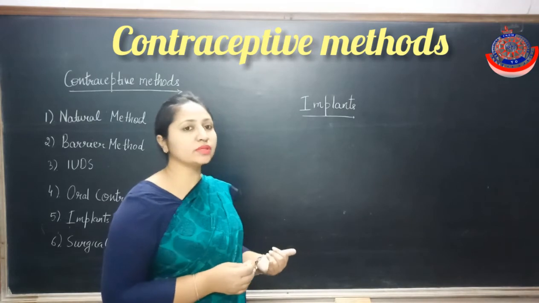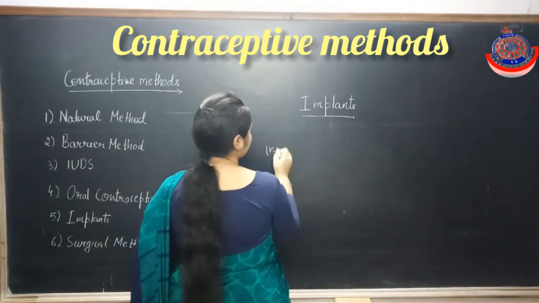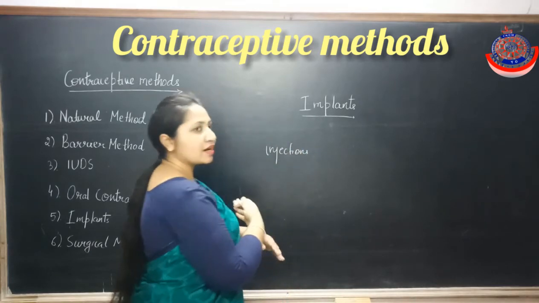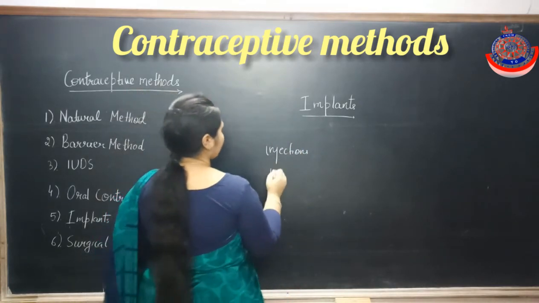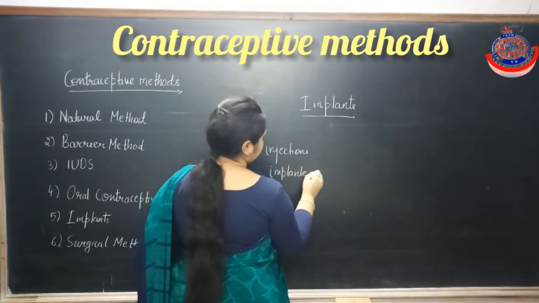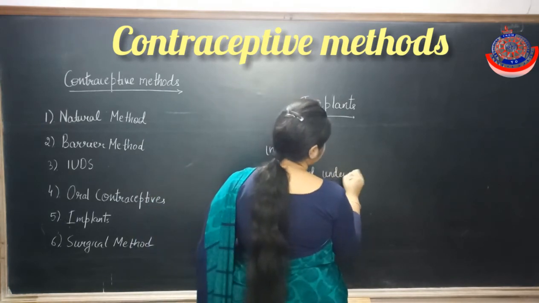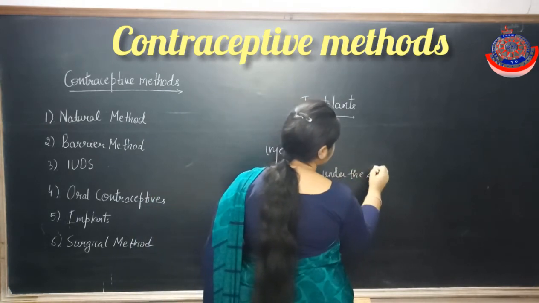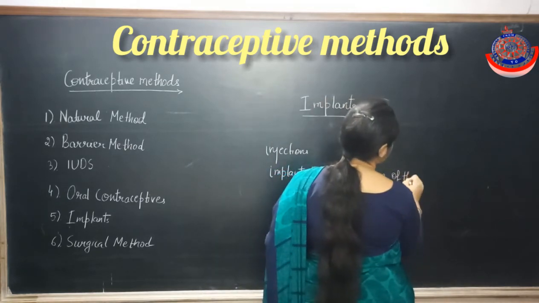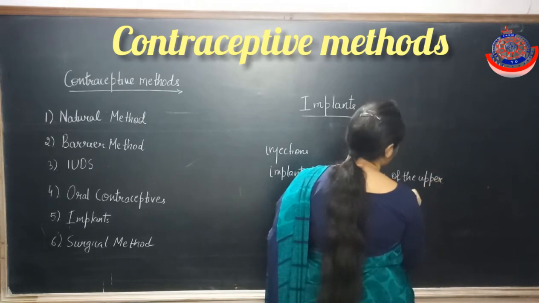The same combination can be given in the form of injections, or it can be implanted just under the skin of the upper arm.